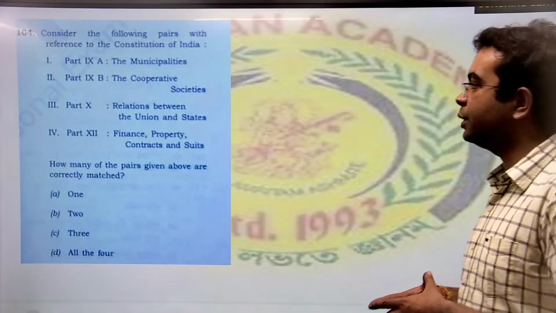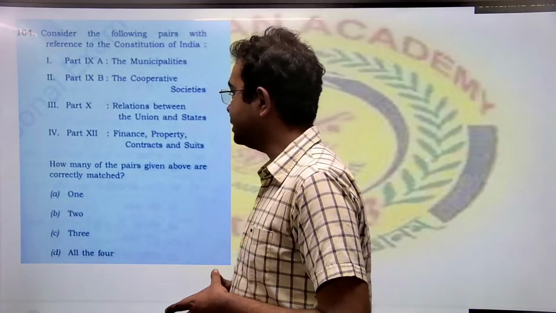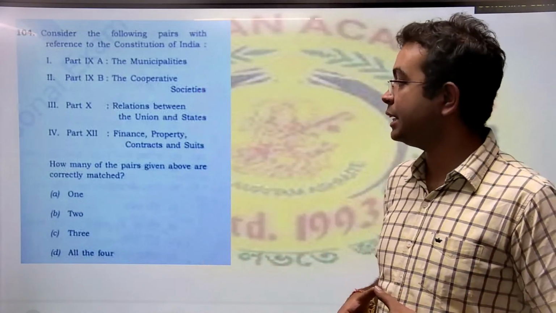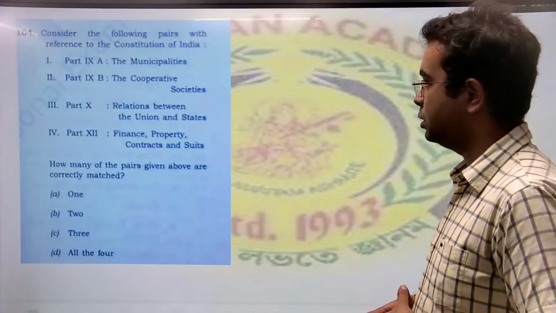So let us look at the next question. These are different parts of the Constitution of India. And they are asking which of the parts are correctly matched. So which are correct? Let us have a look.